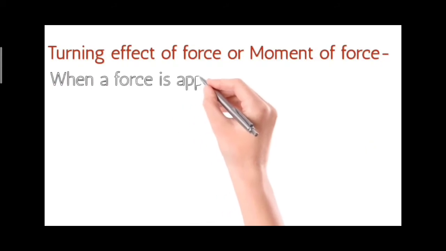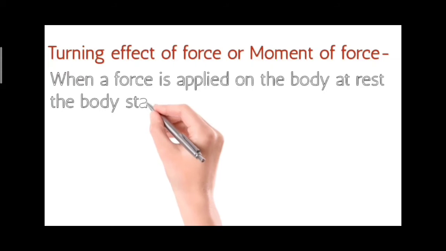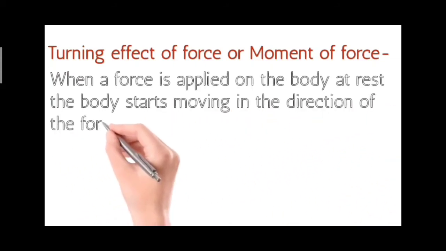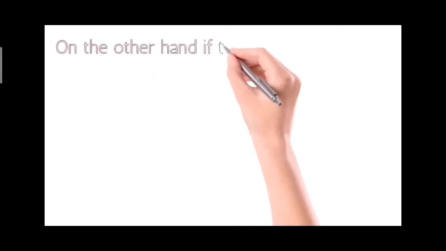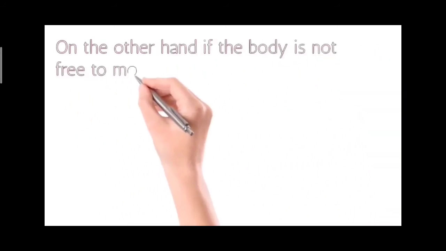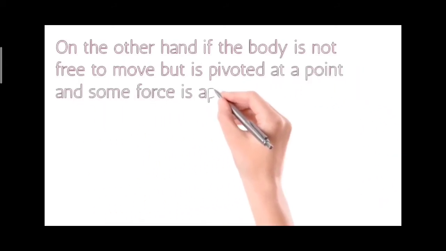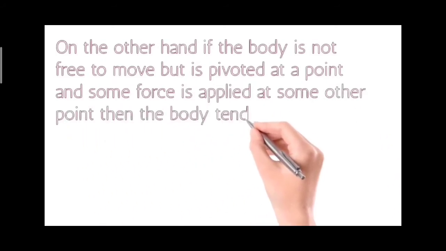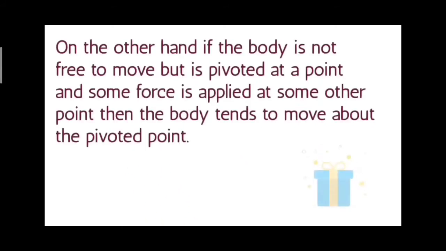We know that when a force is applied on the body at rest, the body starts moving in the direction of the force. But what happens if the body is fixed? On the other hand, if the body is not free to move but is pivoted at a point and some force is applied at some other point, then the body tends to move about the pivoted point.